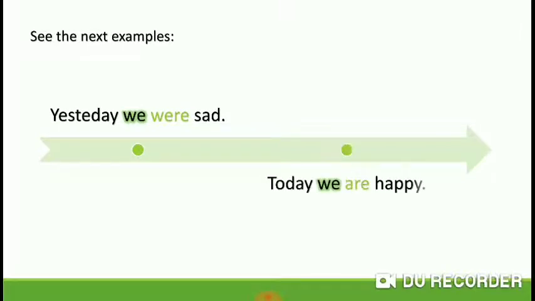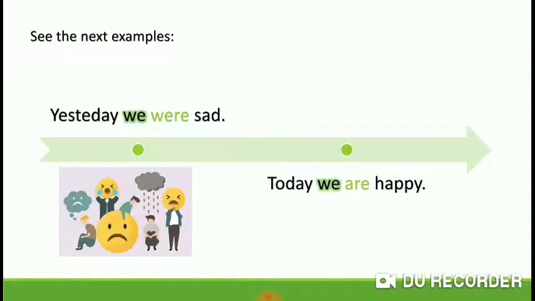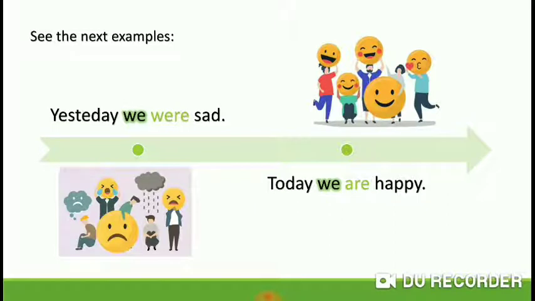Yesterday, we were sad. Today, we are happy. Notice, we use were when we talk about the past. We use are when we talk about the present. Ayer estábamos tristes. Hoy estamos felices.